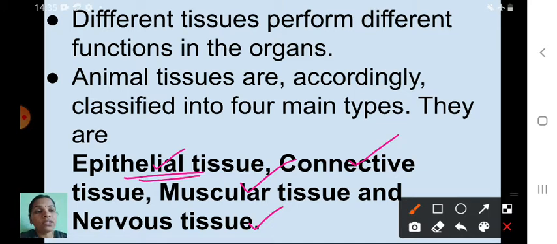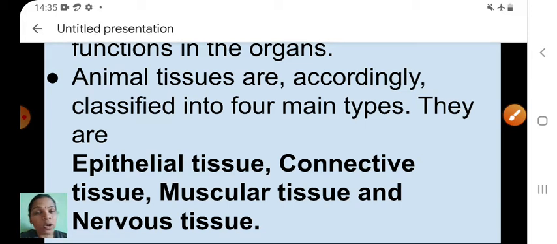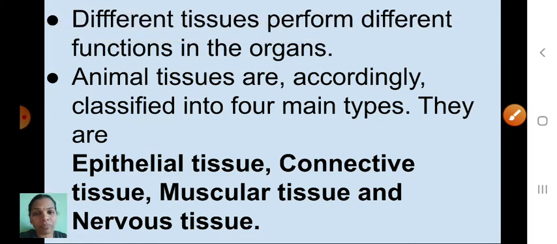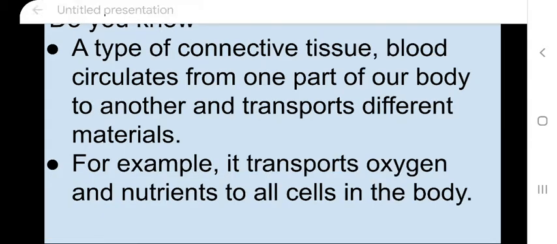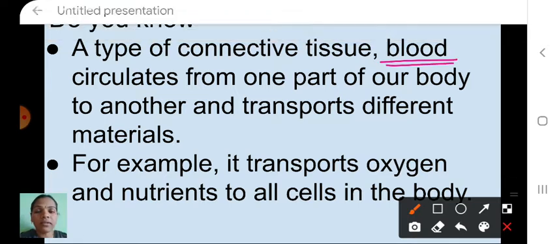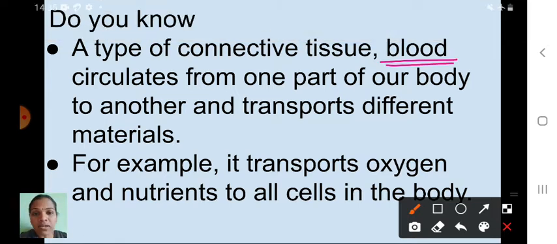See here, children, before that, in your textbook there is a box, "Do you know", that we will discuss now. A type of connective tissue, that is blood. Blood is the connective tissue. Why are we saying blood is a connective tissue? Blood circulates from one part of our body to another and transports different materials.